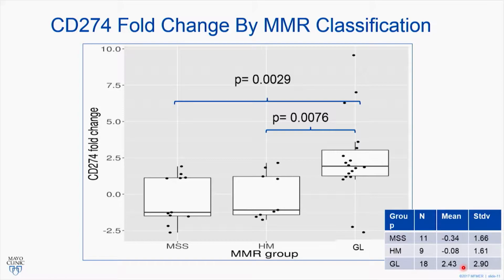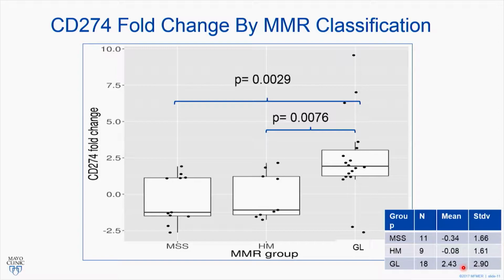Looking at these from a statistical perspective, we did simple t-tests, and instead of doing them by groups, we categorized them by our germline in total, and we compared germline to our microsatellite stable cases. When we did that, what we were able to show was that the germline group of tumors, microsatellite high, show a statistically significant difference in CD274 expression when compared to the microsatellite stable cases. And that we expected. That makes sense. It seems like an intuitive step.